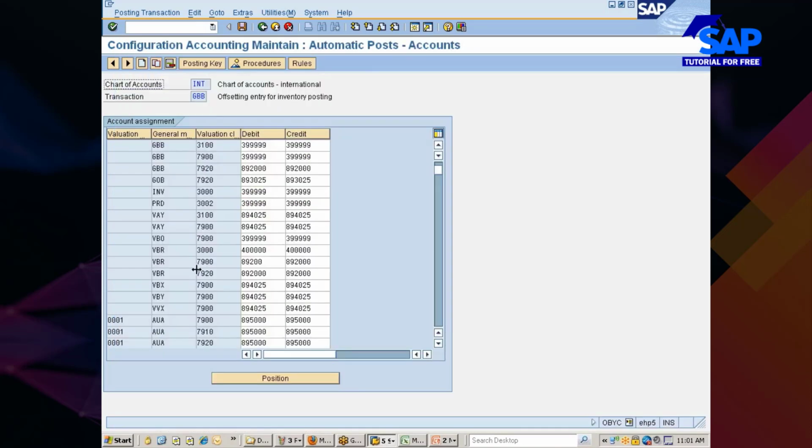Why was it not there? Just give me a minute, let me check it out. I expected it to be there. Okay, this is already there.